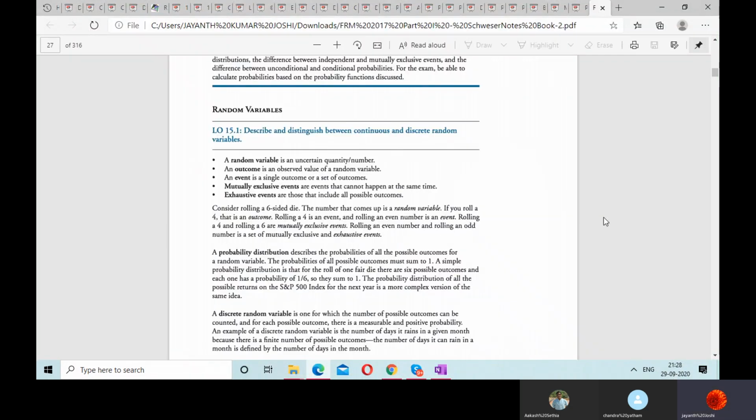Now, so we have discussed all these things. A random variable is an uncertain quantity or number. Outcome is an observed value of a random variable. An event is a single outcome or set of outcomes. Mutually exclusive events is nothing but happening of one will prevent the happening of another. Exhaustive event is nothing but all the possible outcomes.